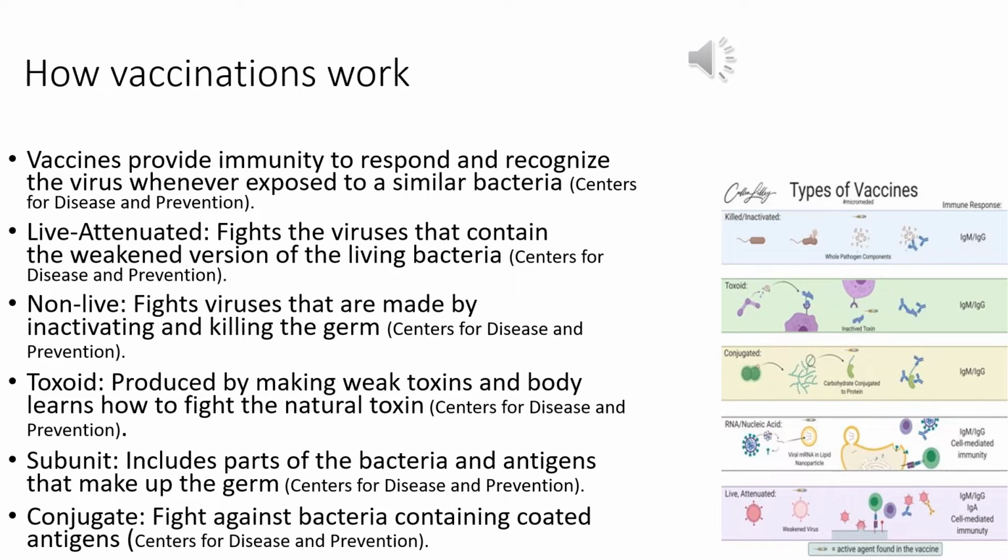The first is the live attenuated vaccines, which fight viruses, and they contain a weakened version of a living virus. The second is the inactivated vaccines, which fight bacteria as well. They're made by inactivating, killing, the germ. The third is the toxoid vaccine, which prevents diseases caused by bacteria that produce toxins in the body, according to the Centers for Disease Control and Prevention. The next one is the subunit vaccine, which includes parts of a bacteria and the essential antigens. Finally, the conjugate vaccines fight against bacteria that have antigens and polysaccharides as a coating.